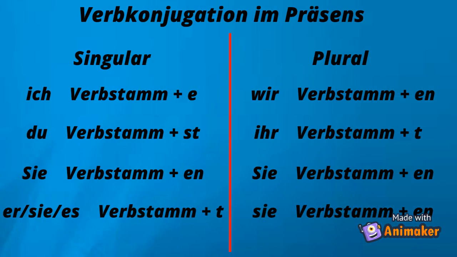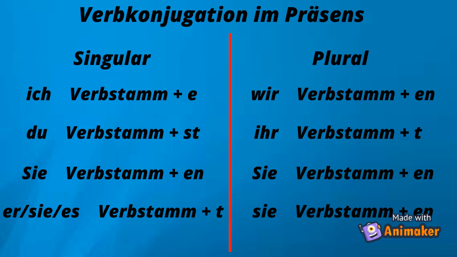Whenever we conjugate a verb, we do that with the help of pronouns. There are pronouns in singular or in plural. You can either learn this table or remember the conjugations for each verb. This table is for regular verbs only. Ich will always have Verbstamm plus e ending.